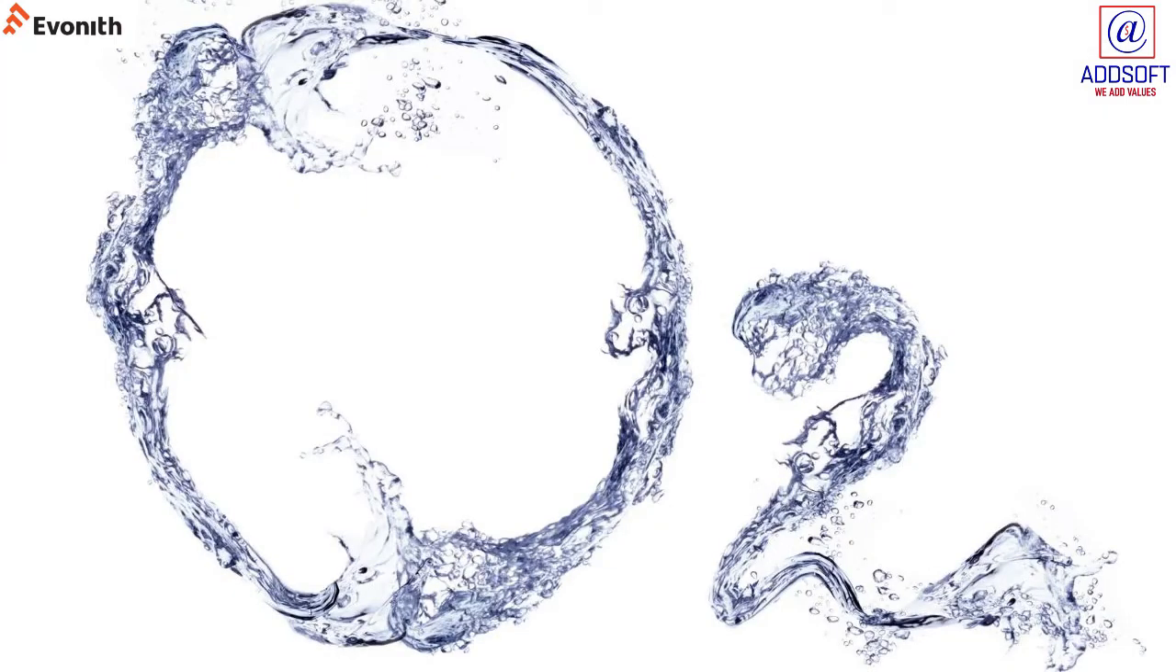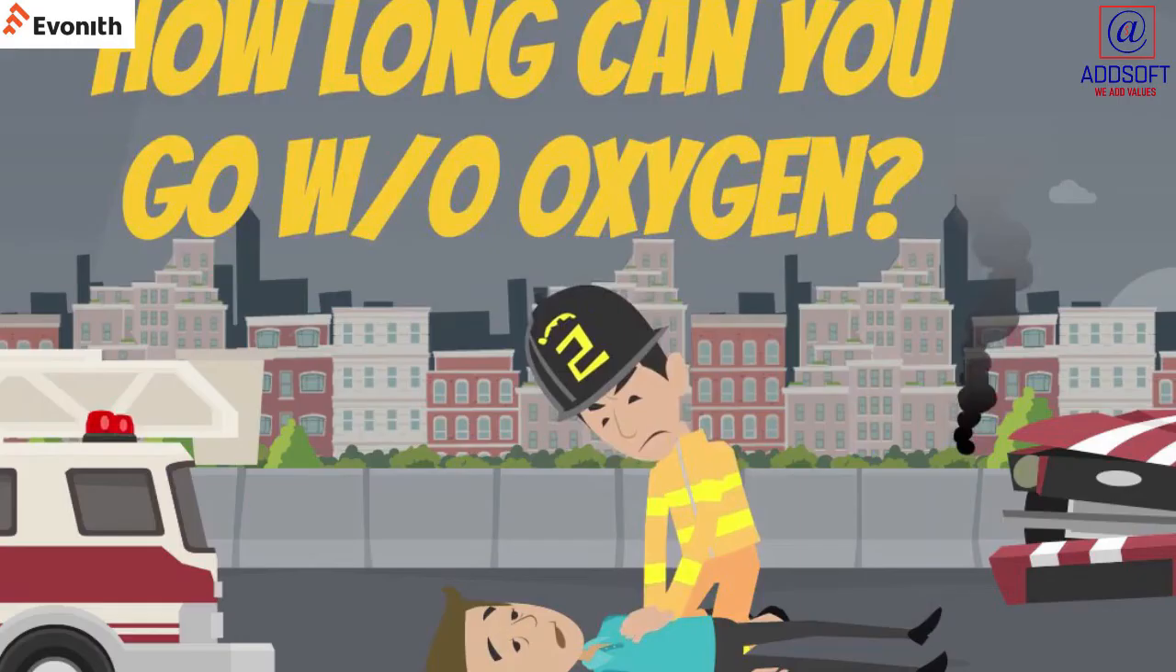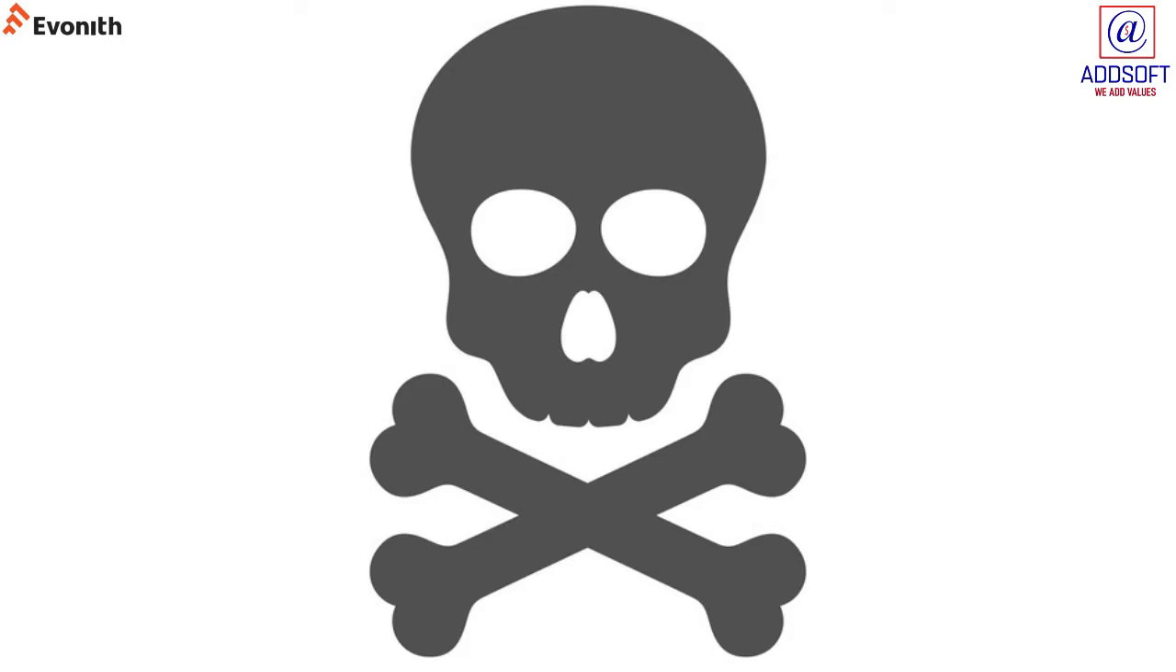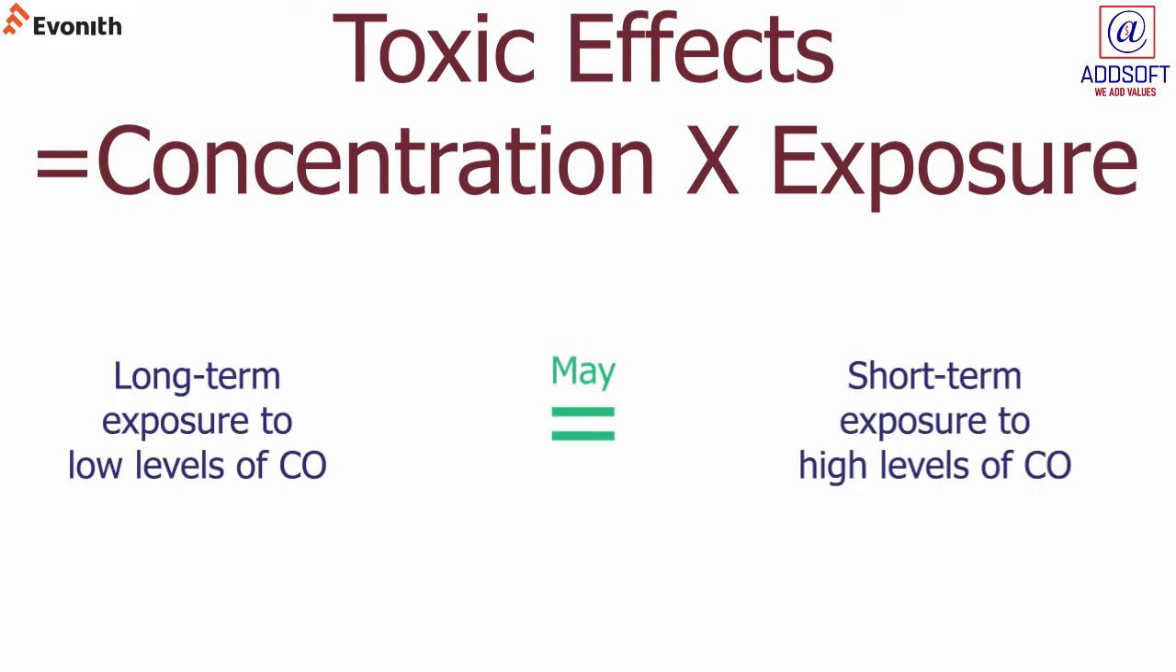Why do we need oxygen? Brain damage: we can only live a few minutes without oxygen. Organ damage: vital organs such as the brain and heart need oxygen. Possibly death. Toxic effect is equal to concentration times exposure. Long-term exposure to low levels of CO may be equal to short-term exposure to high levels of CO.